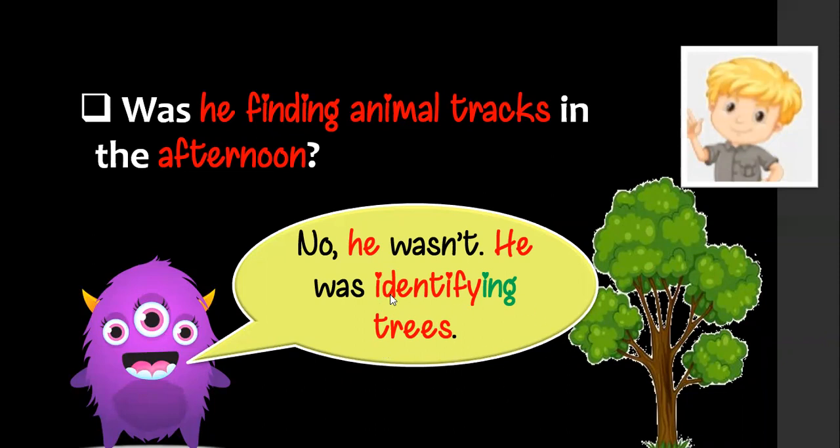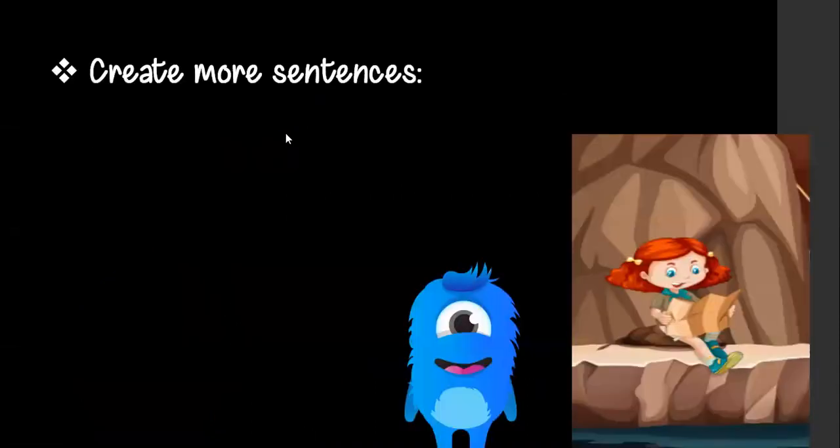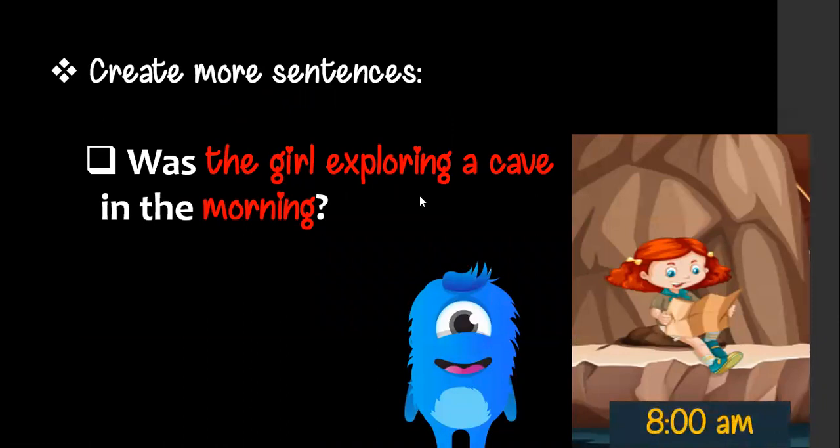So look here, identifying trees. Good. Another important thing, I can't forget that. Look here, was he finding? We add the ing. Don't forget in the question and in the answers too. So look here in this picture, look at the girl. What is the question here? Was the girl exploring a cave in the morning?